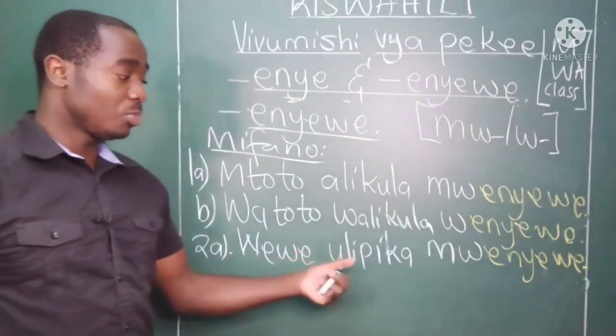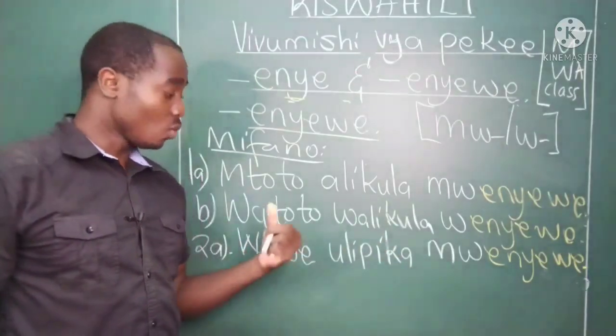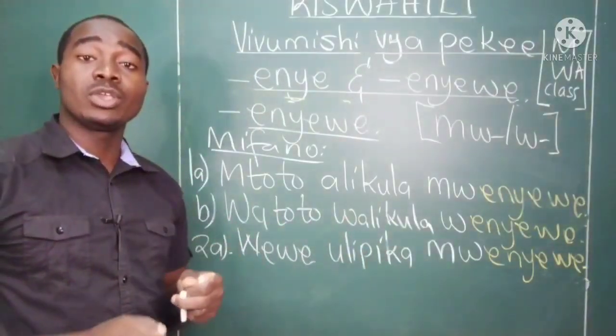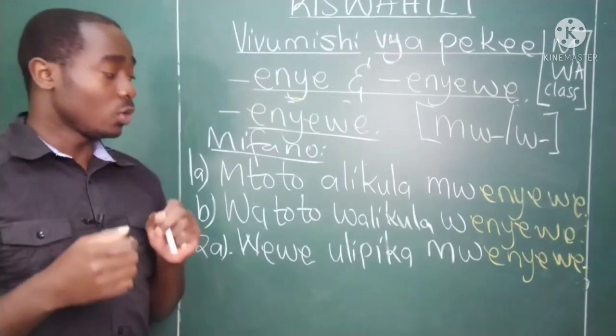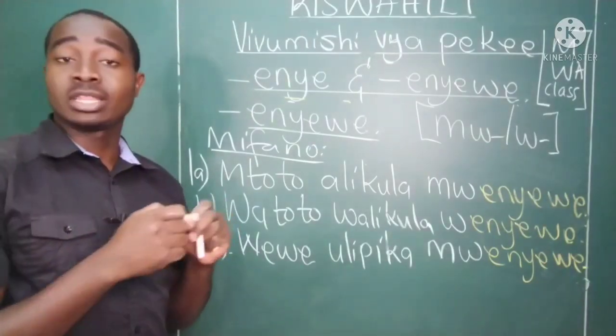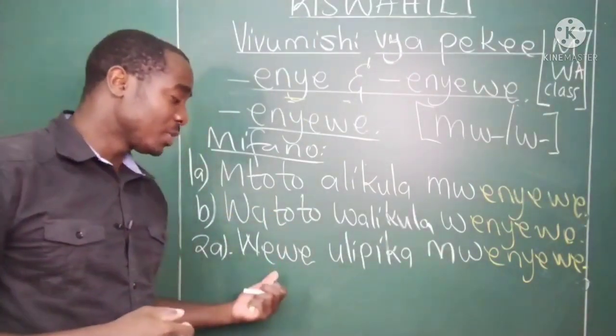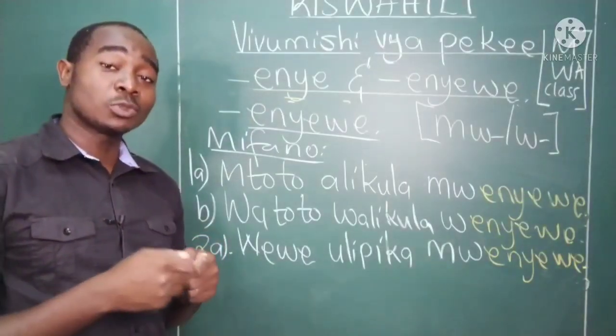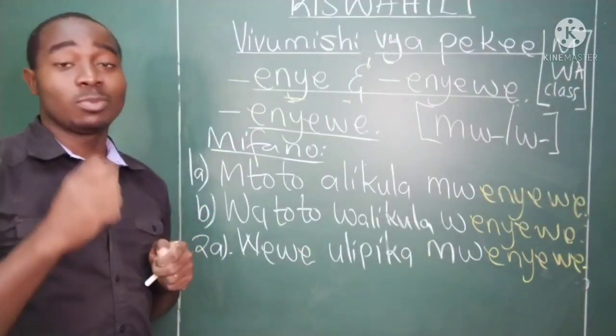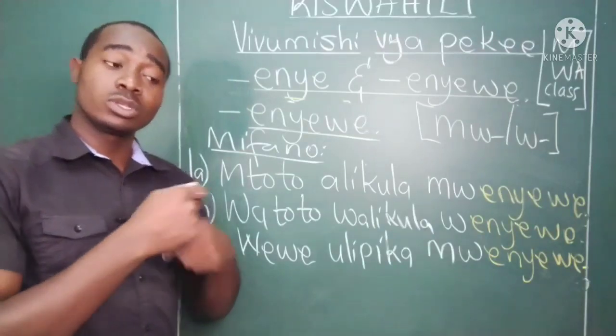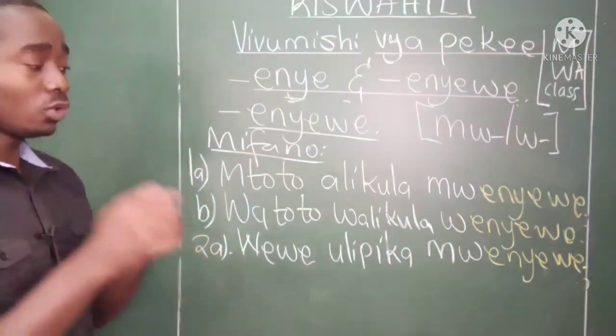Wewe ulipika mwenyewe. You cooked by yourself without the help of any other person. Or it can also mean you cooked without being told. Ulipika mwenyewe. Nobody told you to cook, but you just went ahead and cooked by yourself, okay?